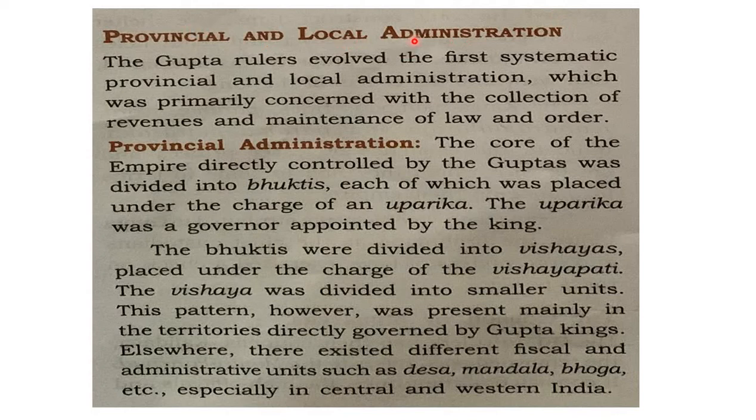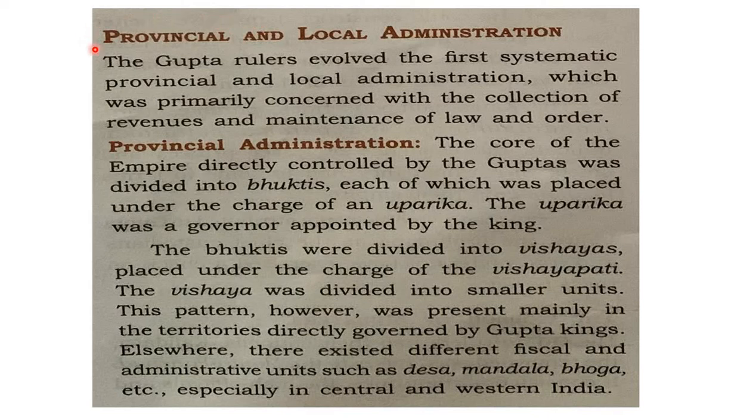Provincial and local administrative units were the units of administration into which the Gupta emperors divided the empire. What was the basis of division? The basis was to collect taxes easily and to maintain law and order in a more effective manner. On these two purposes, they divided the administrative units into provincial units and local administrative units. There are further divisions in local administration that we will discuss later.